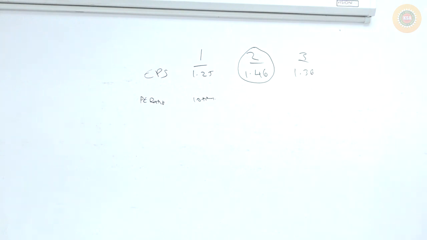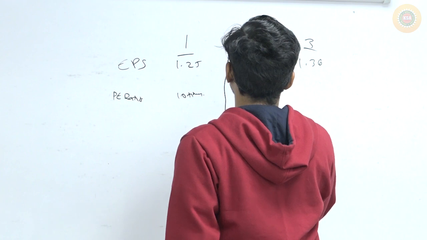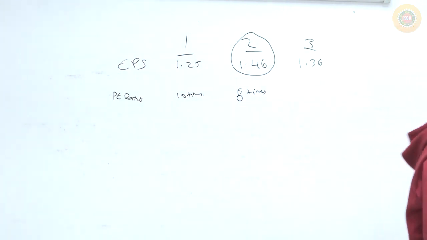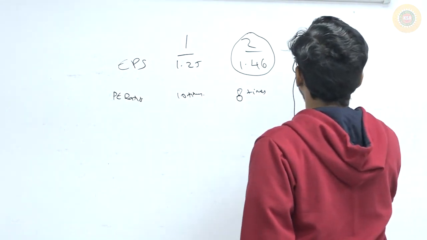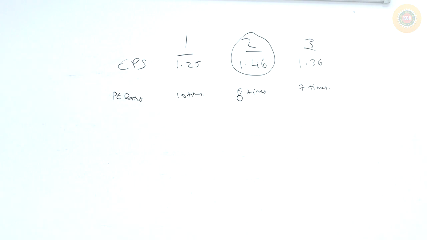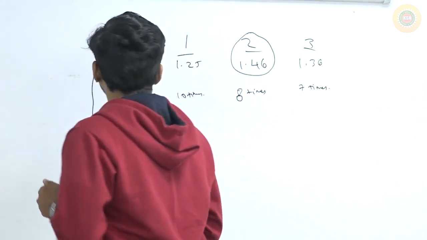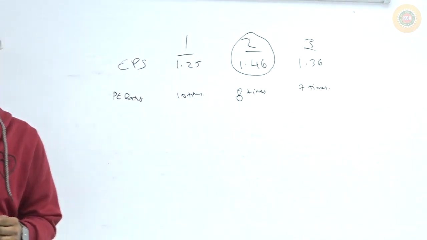If it is all debt, people are ready to pay 8 times of the earnings. If it is all preference shares, people are ready to pay 7 times of the earnings. So that is the P/E ratio in all the 3 cases. Option 1 is 10 times, option 2 is 8 times, and option 3 is 7 times.